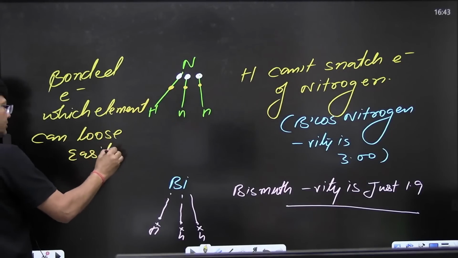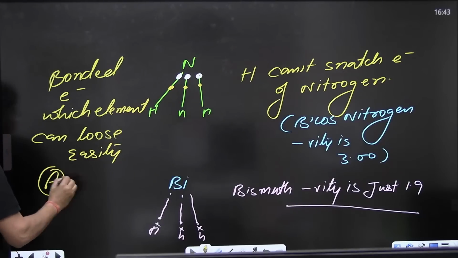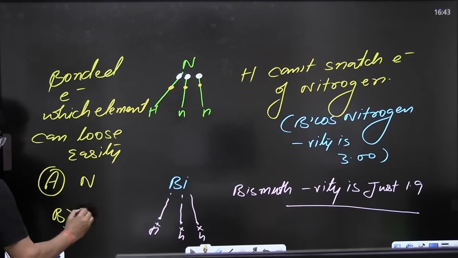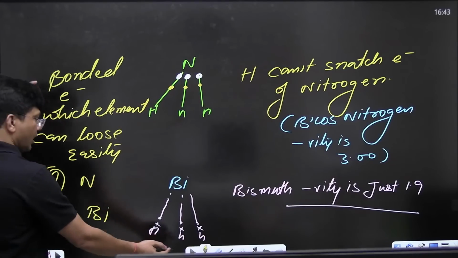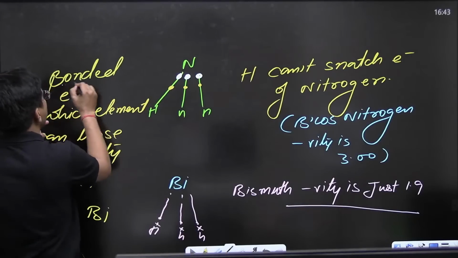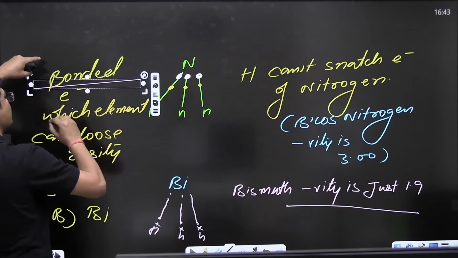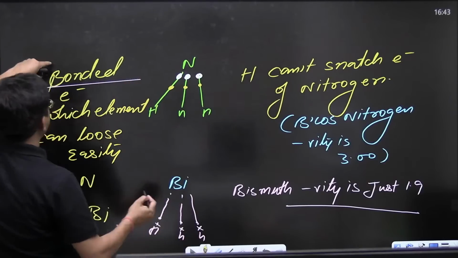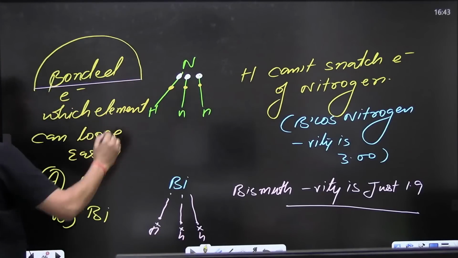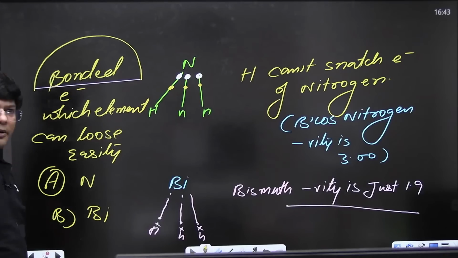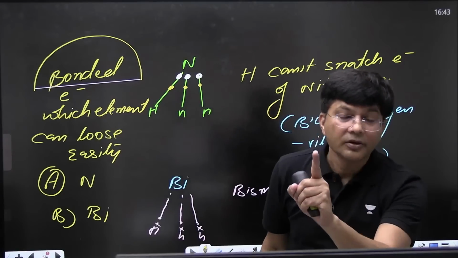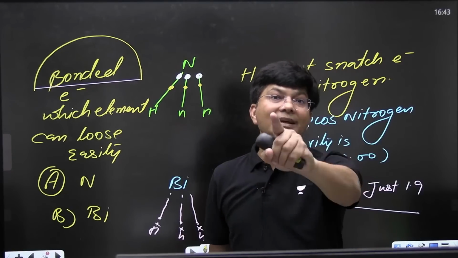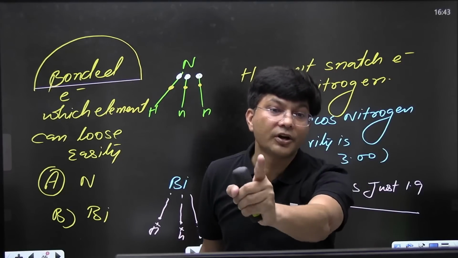Nitrogen or bismuth? Option A, nitrogen. Option B, bismuth. What am I talking about? Bonded electron, not the lone pair. I am just talking about bonded electrons. Who is going to lose first? The bonded electrons, bismuth. That means bismuth will easily lose electron. Bismuth is good reducing agent.